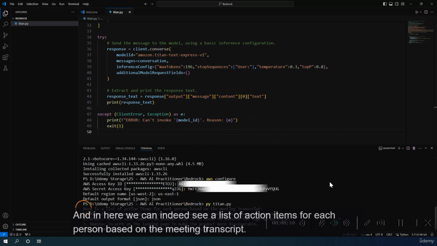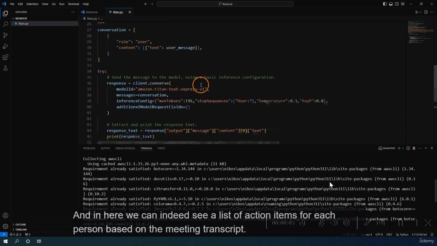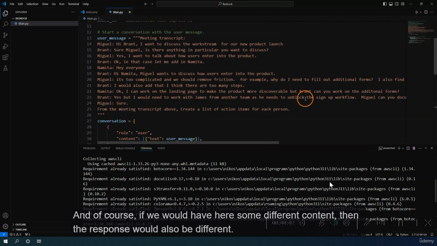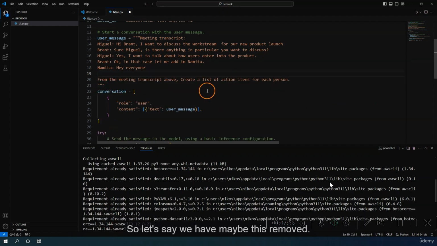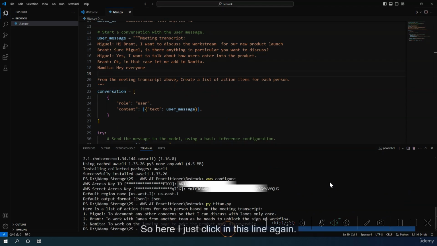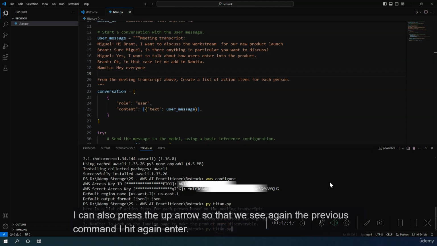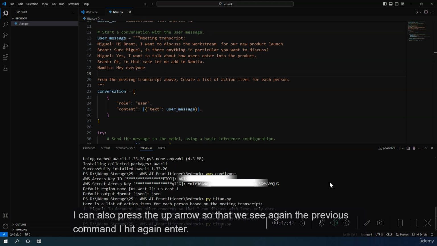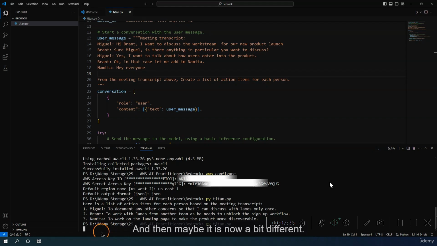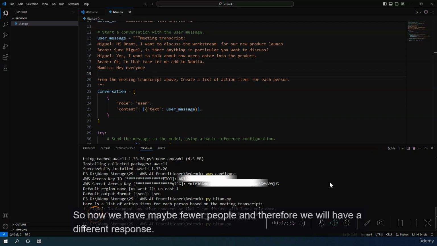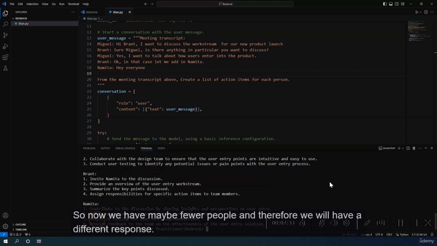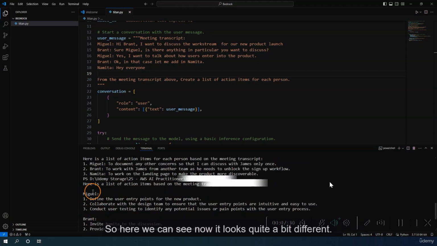And here, we can indeed see a list of action items for each person based on the meeting transcript. And of course, if we would have some different content, then the response would also be different. So let's say we have maybe this removed. I again save it, and now I want to execute it again. So here I just click in this line again. I can also press the up arrow so that we see again the previous command. I hit enter again, and then maybe it is now a bit different. So now we have maybe fewer people, and therefore we will have a different response. So here we can see now it looks quite a bit different.